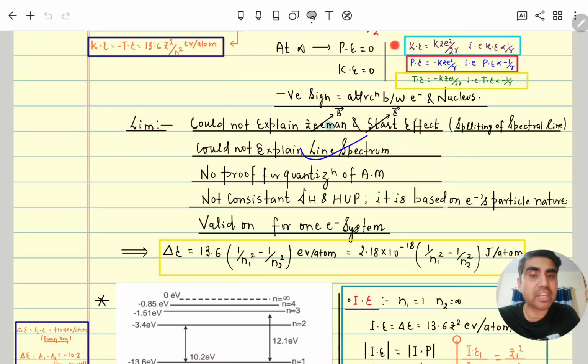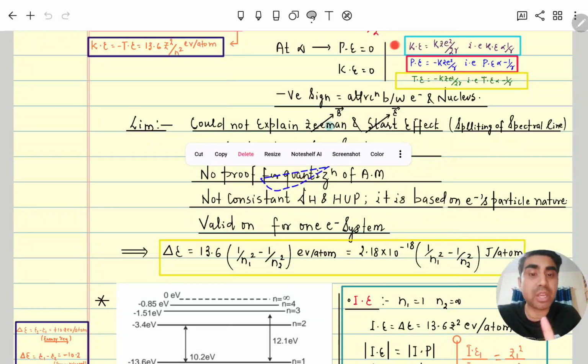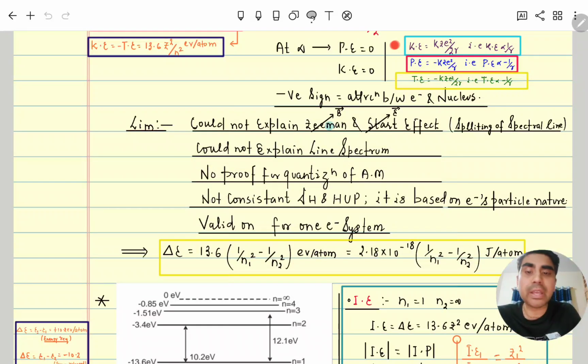He could not explain line spectrum. He gave no proof for quantization of angular momentum, that mvr is equal to nh by 2 pi. In the Bohr atomic model, since he considers the electron as a particle, it is not consistent with the de Broglie hypothesis and Heisenberg uncertainty. De Broglie hypothesis and Heisenberg uncertainty both consider the electron as a wave, meaning it has more wave nature and less particle nature. Hence, it is not consistent with both theories. It is only valid for one electron systems.